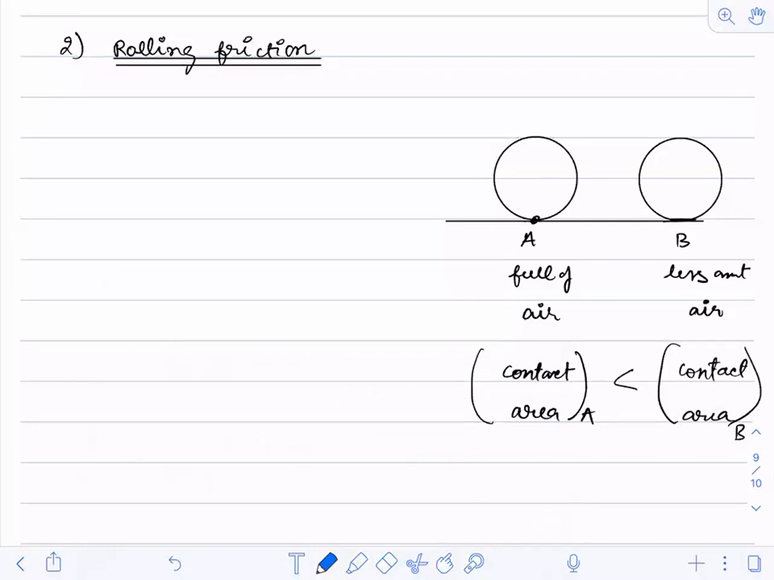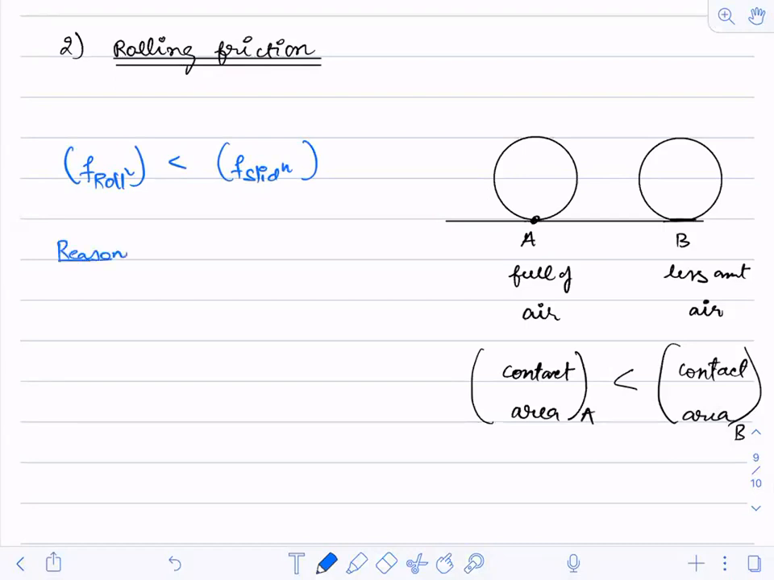So now this rolling friction, everybody told it correctly: when a body rolls over another surface, whatever the friction force is there, we call it rolling friction. That's not a big deal to understand. What I wanted to explain is the difference between rolling and sliding friction: rolling friction is less than sliding friction. This is the important point. Everybody would be knowing this. Now I am trying to focus on the reason.